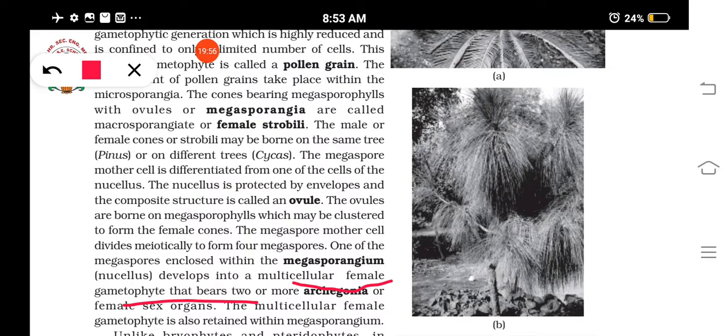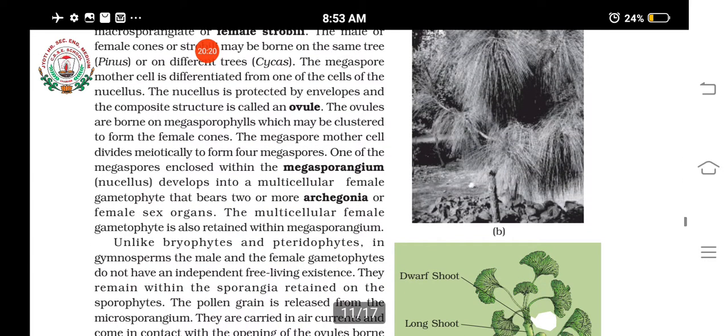And the male gametophyte is represented by only a few cells. Understood? And in the female gametophyte, they have at least some archegonia, two or more archegonia. Okay, archegonia, you remember, is the female reproductive organ found in bryophytes and others. Understood? And this archegonium will have what? The female gamete. Okay, so like this.